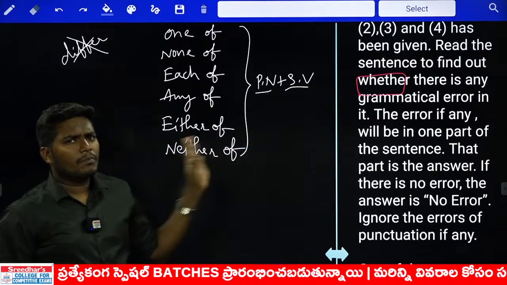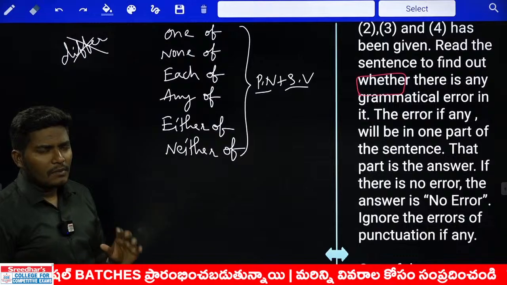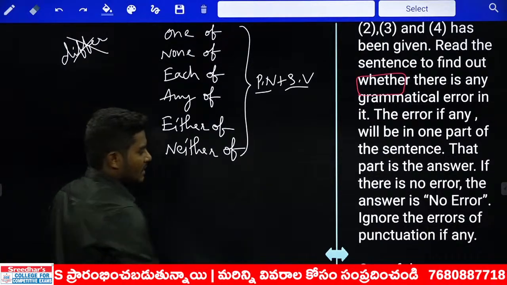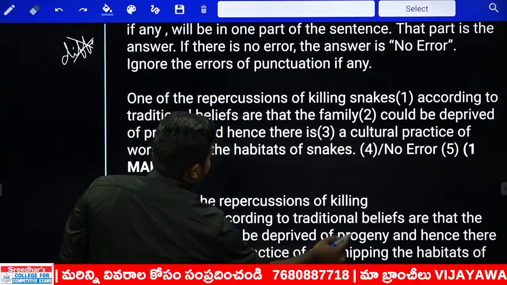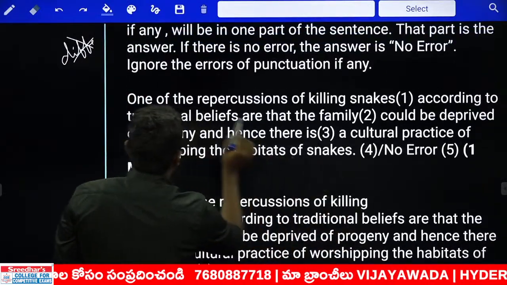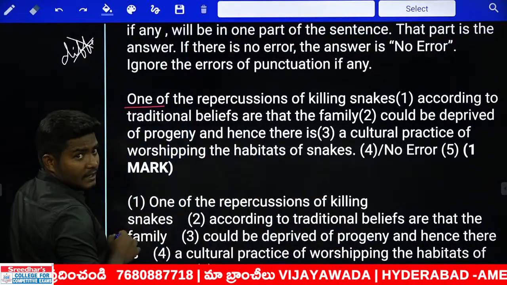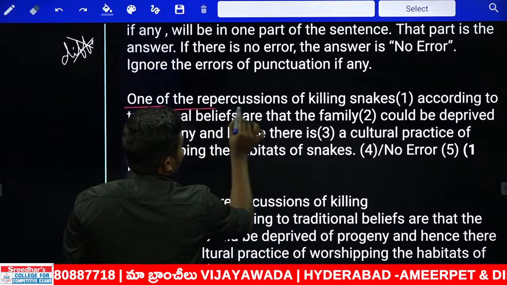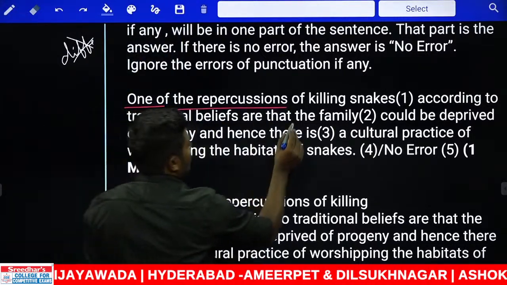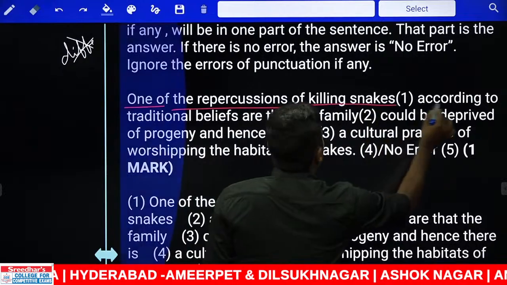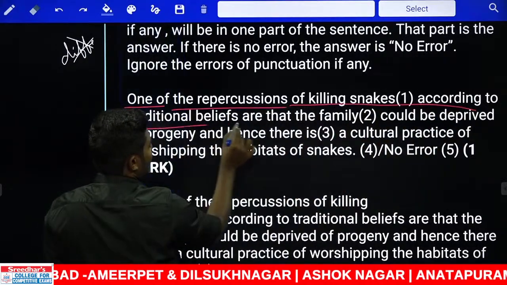This is one of the most important rules. Mostly asked in the prelims, it may be given in the mains in sentences like this. Okay, now let us look at the sentence. Look at this one. One of, clear? One of the repercussions. Repercussions is already a plural noun. One of the repercussions of killing snakes according to traditional beliefs.